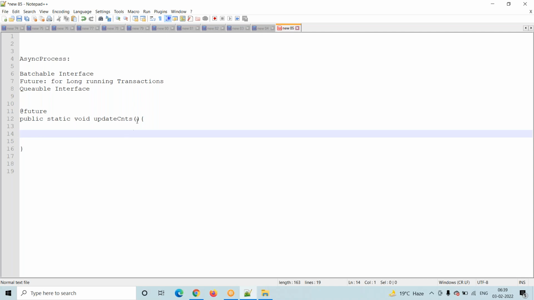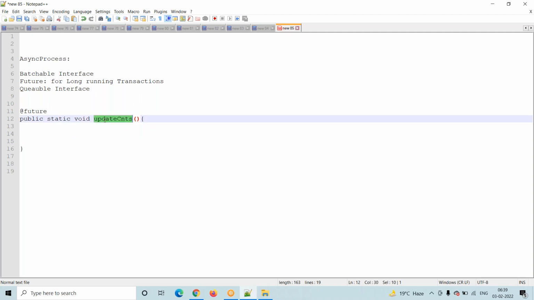Whatever code is inside this method will run in asynchronous mode. Whenever we use the future method, we have to pass only IDs, either a list of IDs or a set of IDs. We can't pass a list of accounts or primitive data types like integer to the future method.